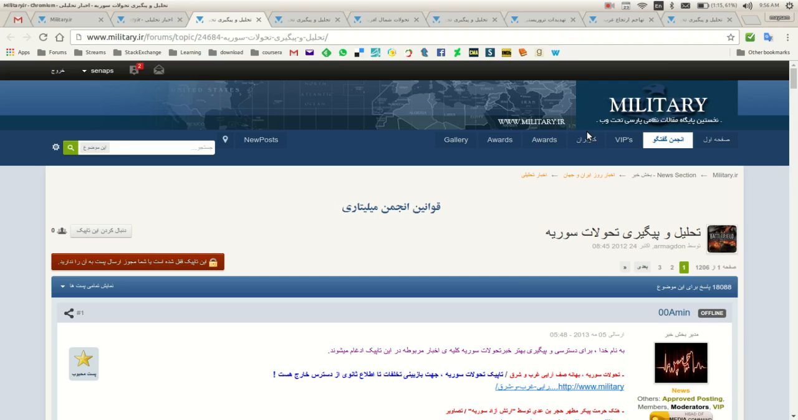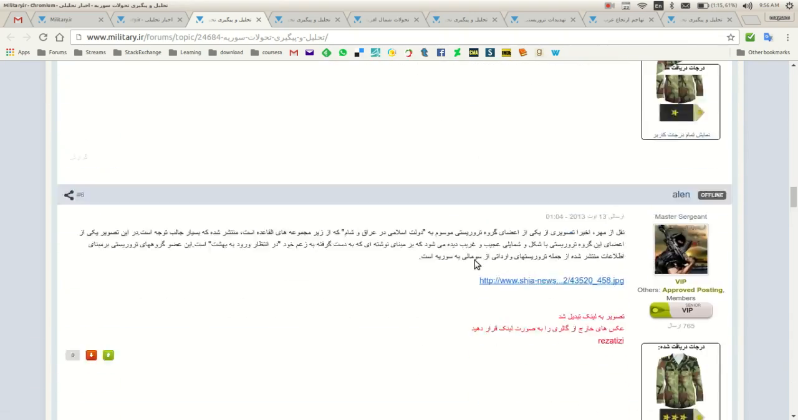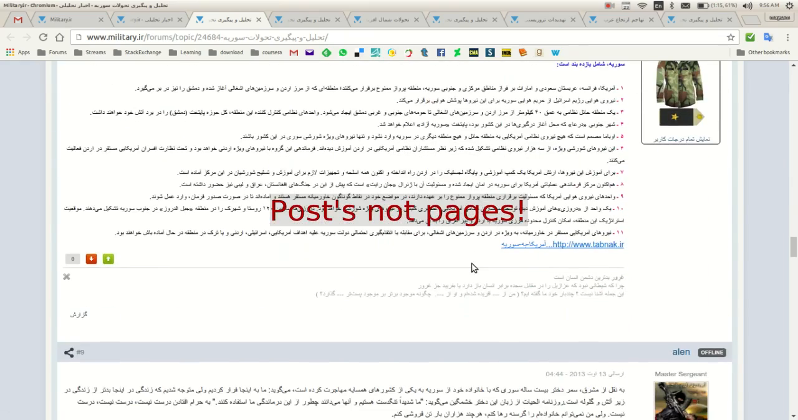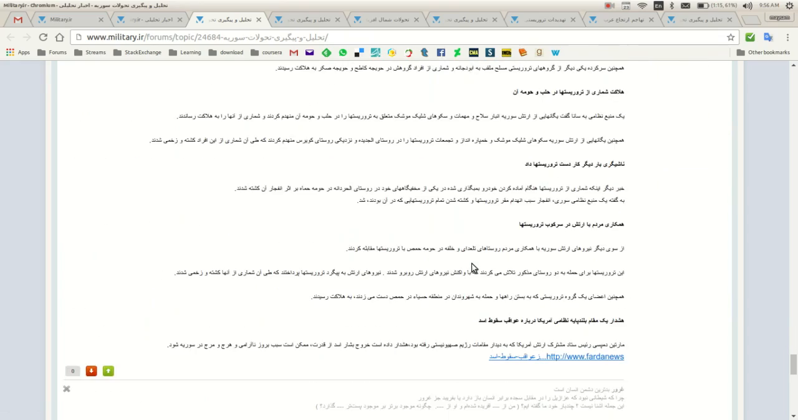These topics have hundreds of thousands of pages. Like this topic about Syria, which is the old one, we have a new topic for this. It has 2006 pages, and each page contains about 15 posts, which is a lot of posts and a lot of data to be scraped and processed.